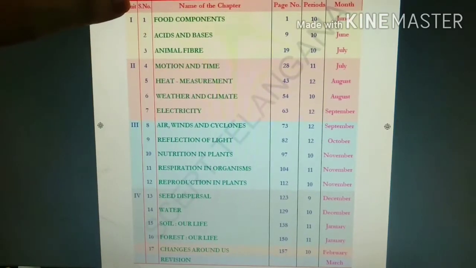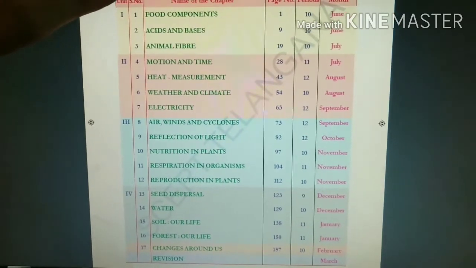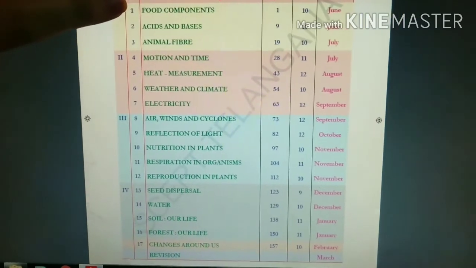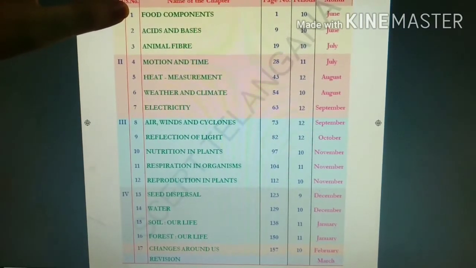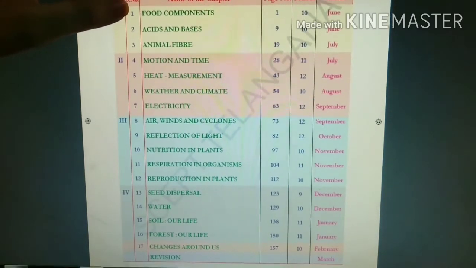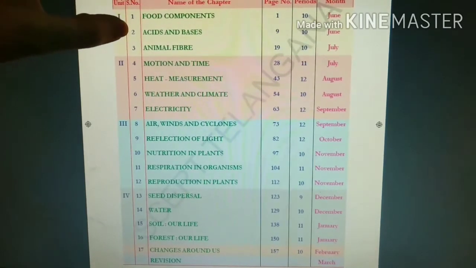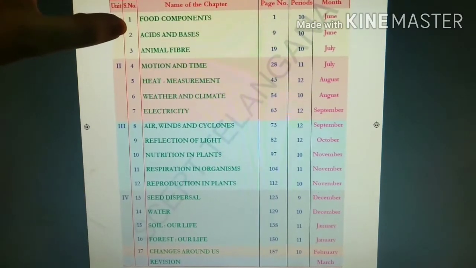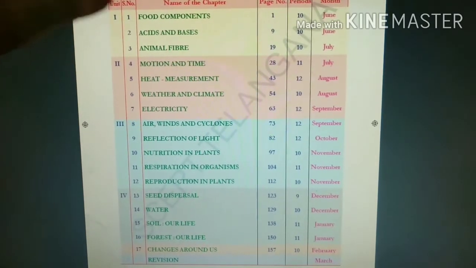The first lesson in 7th class science is food components. In 6th class the first lesson is our food. You know what you learned in our food. The things which are in 6th class are covered in detail in 7th class. Second is acids and bases. I think this is a new topic for you, so we will do acids and bases as the second lesson.